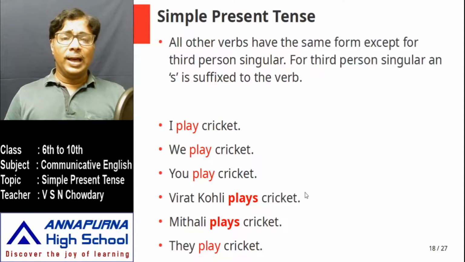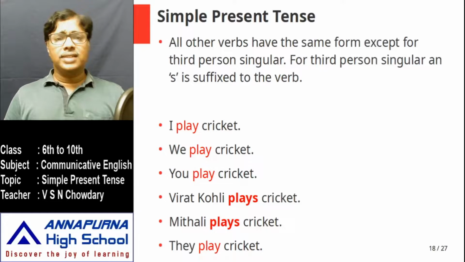My friend likes badminton. She runs very well. He sings very well. So in all these cases I am suffixing an s to the verb because in all these cases the subject is a third person singular.